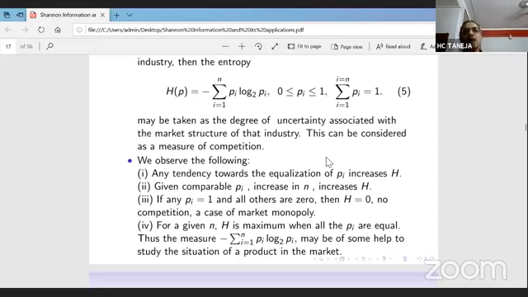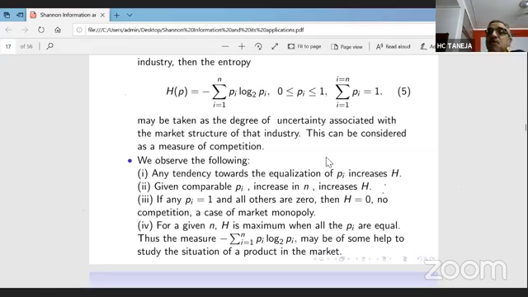So let us suppose that at some stage the share of a particular brand is almost 1. When the share of a particular brand is almost 1, it means that brand has a monopoly, because the shares of the others are almost 0.